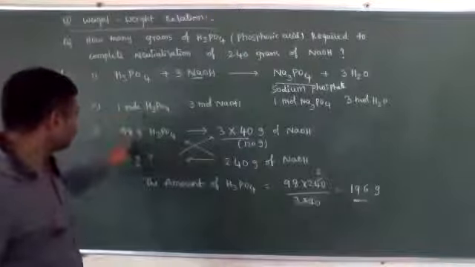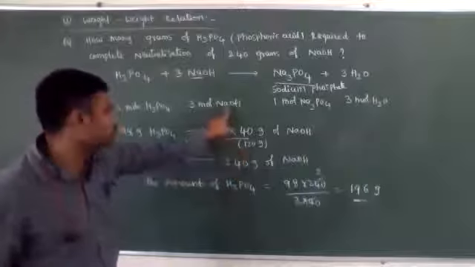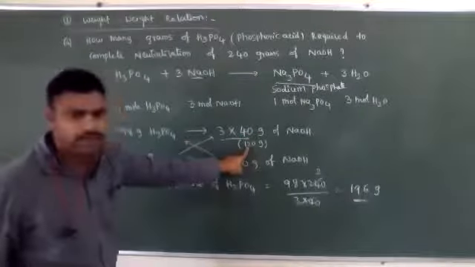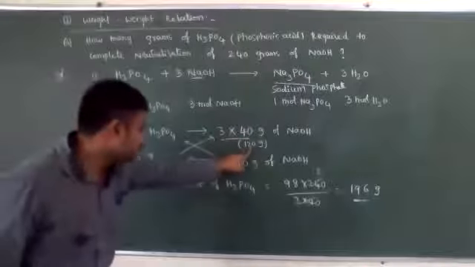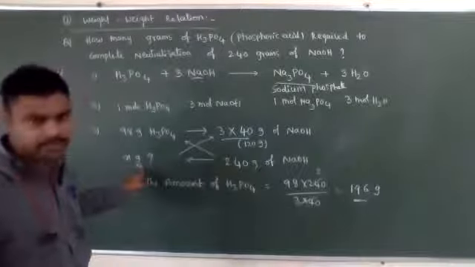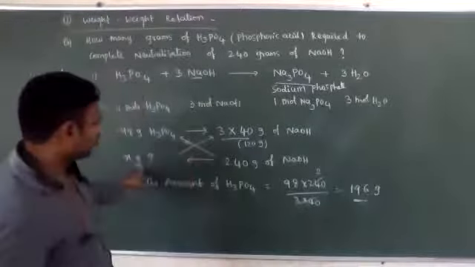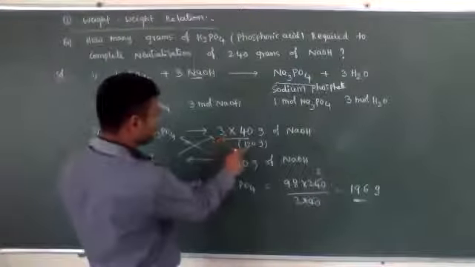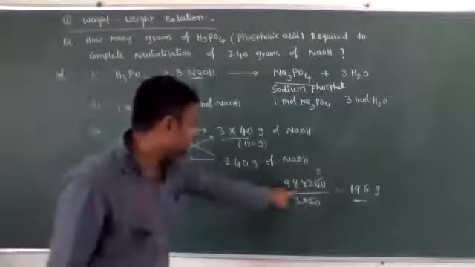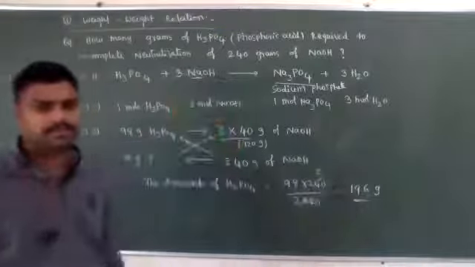Then 1 mole H3PO4 weight is 98 grams. 3 moles of NaOH weight is 120 grams because 1 NaOH gram molecular weight is 40. 40 into 3, 120 grams. Okay. Now in the question, instead of 120 grams, 240 grams of NaOH is given. Now what is the weight of H3PO4? Let it be X. You do cross multiplication. X into 120 is equal to 98 into 240. Then X is equal to 98 into 240 by 120, which is equal to 196 grams. Clear?